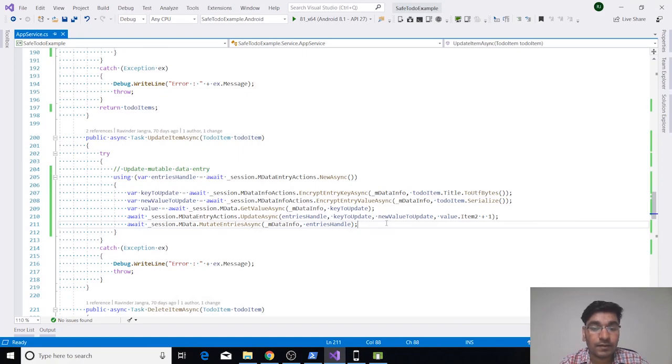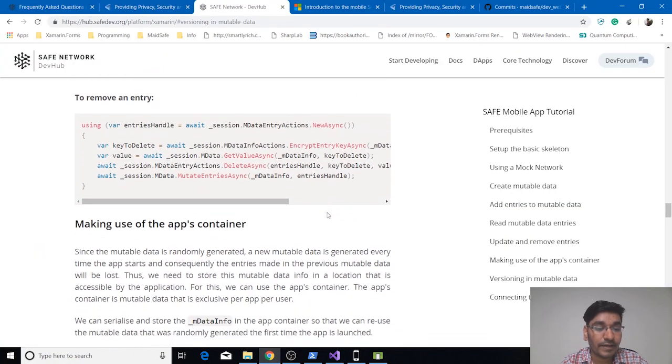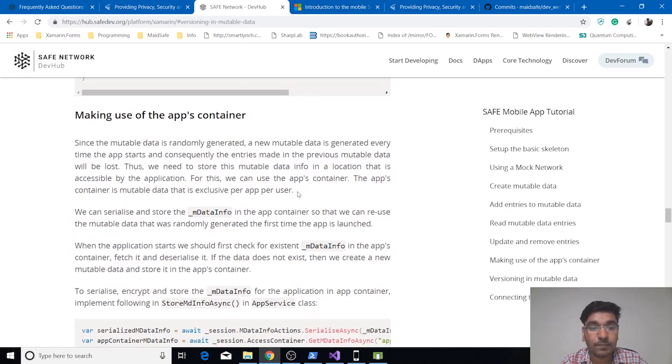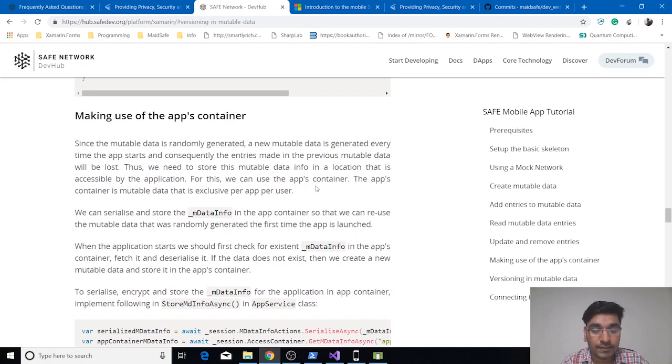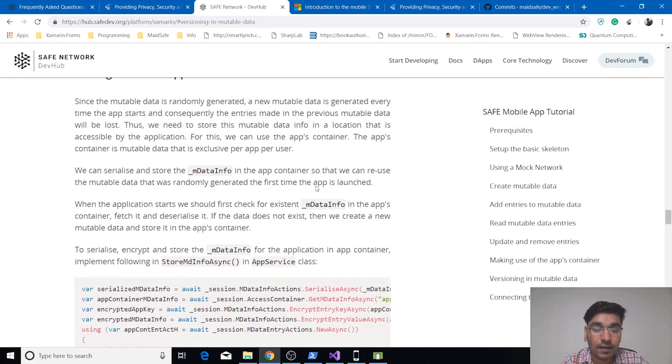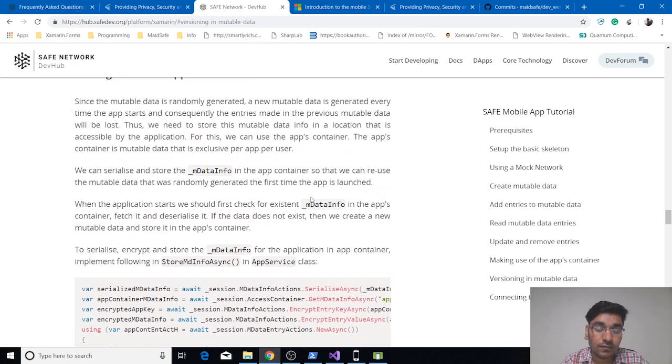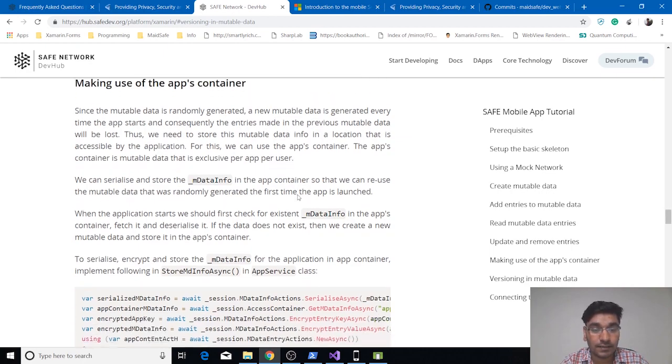Let's talk about the next topic in our tutorial, and that is making use of apps container. Apps container is a private mutable data which an application requests when generating an authentication request. This apps container can be used by the application to put its own private mutable data. And why do we need an apps container? We need it so it can save the state of your application. Suppose you have an application where you are generating some random private mutable data, and next time your application needs to know where it generated that data, like the keys and the location of that mutable data. For that purpose we use the apps container.